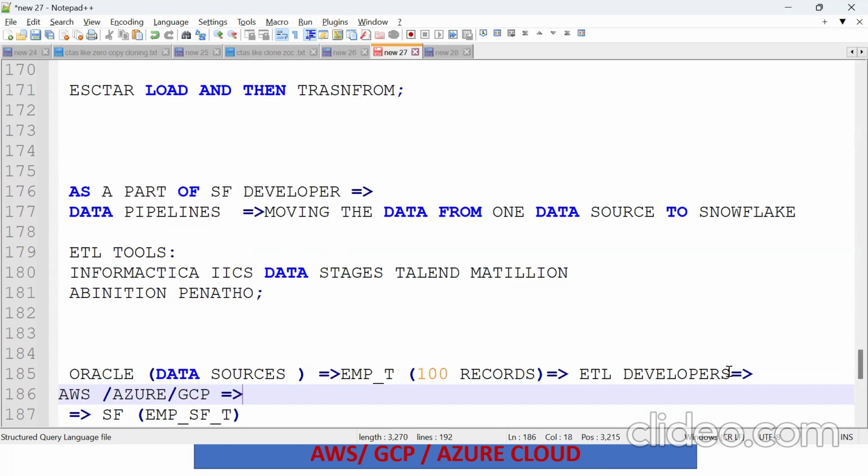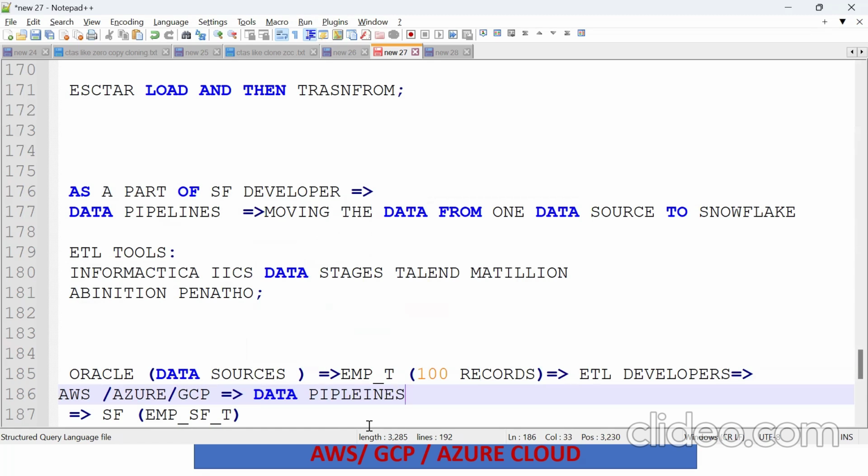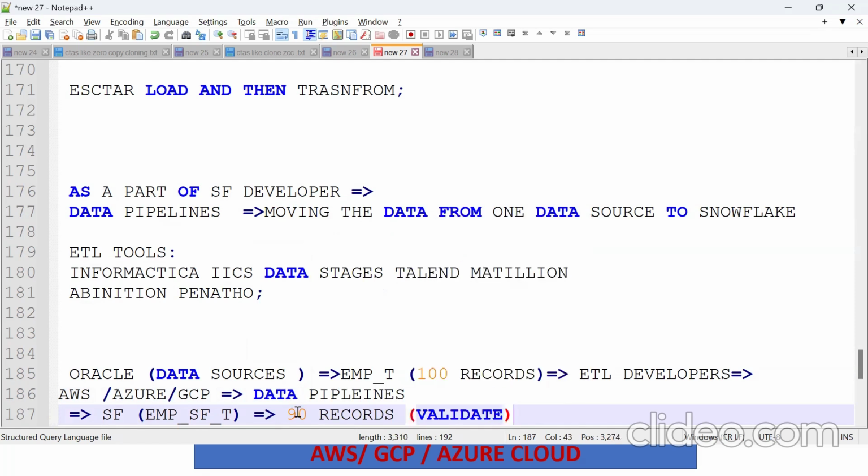From there, we should create data pipelines. Now the data is coming into the Snowflake table. The next step is validation. Suppose 100 records are there and we get only 90 records; we should find the error records and validate what the issue is.